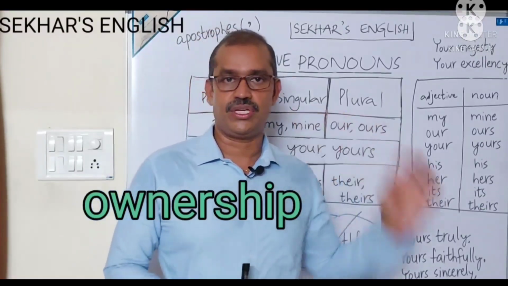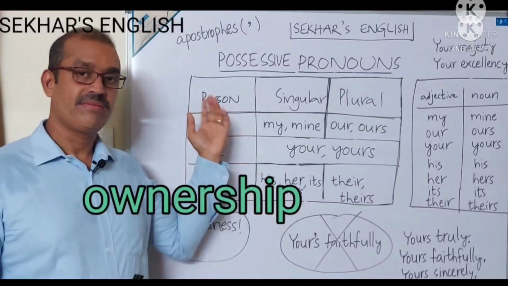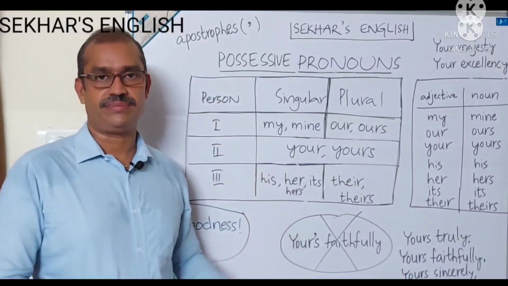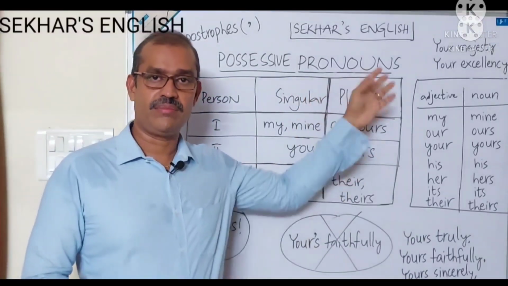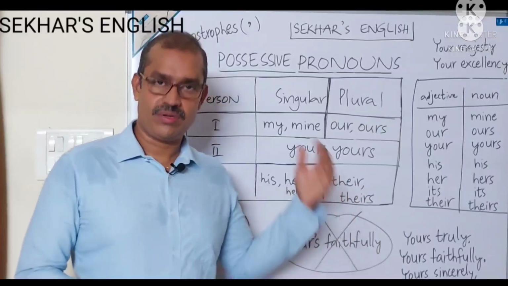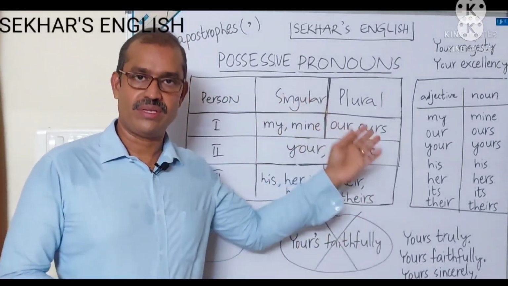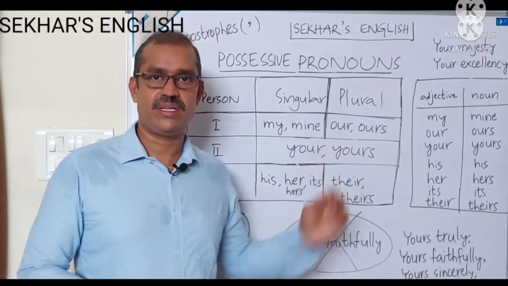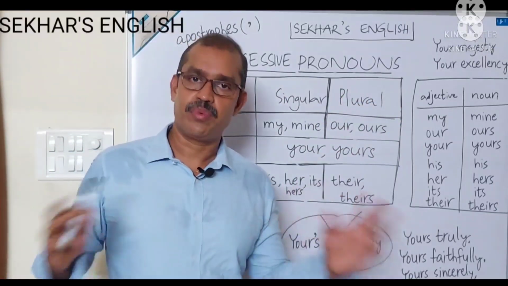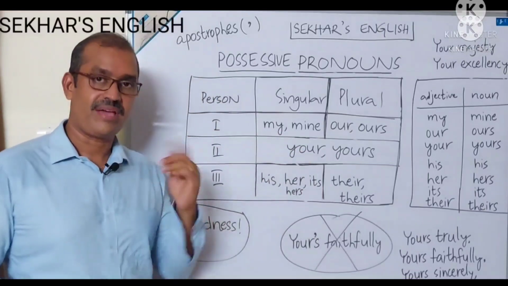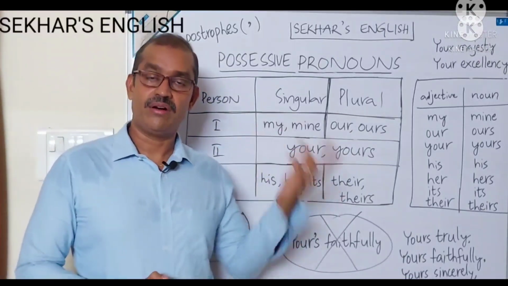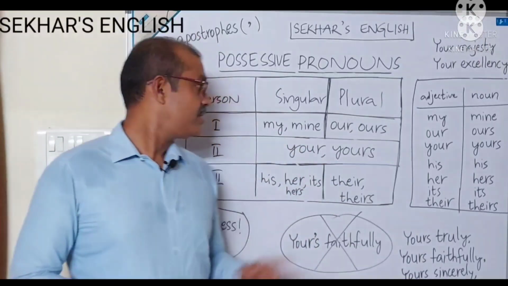Let us see in the table. First person, second person, third person. Plural, singular, plural. We already discussed what first person, second person and third person are, and what singular and plural are. If it is one, it is singular. If it is more than one, it is plural. First persons: I, we. Second persons: you. Third persons: he, she, it, they.